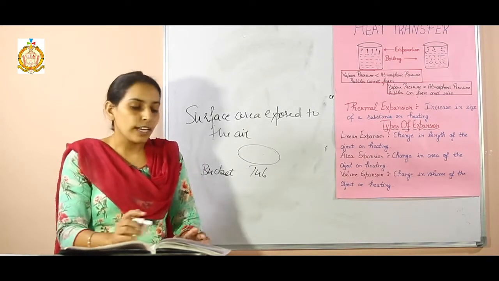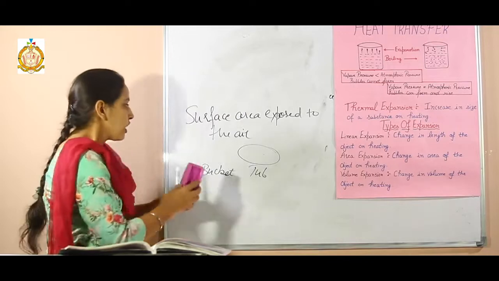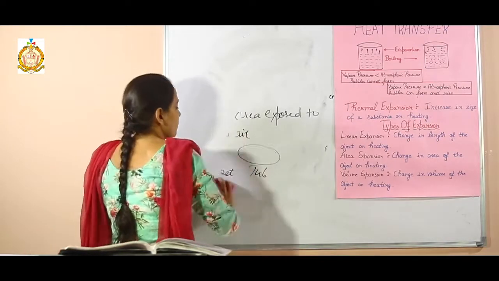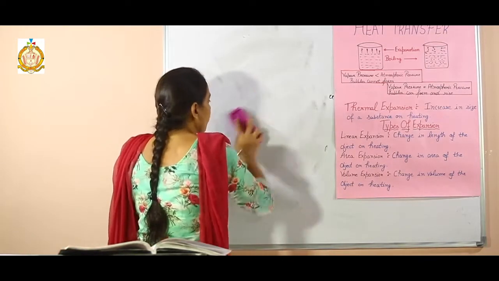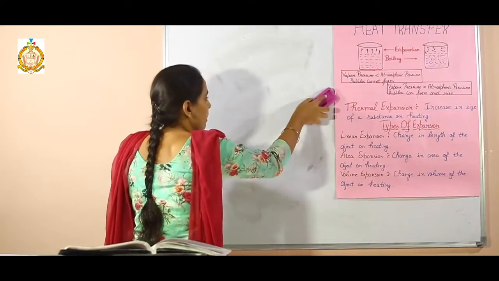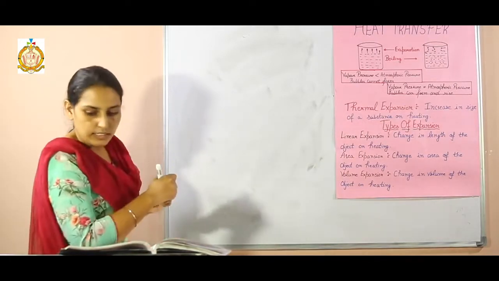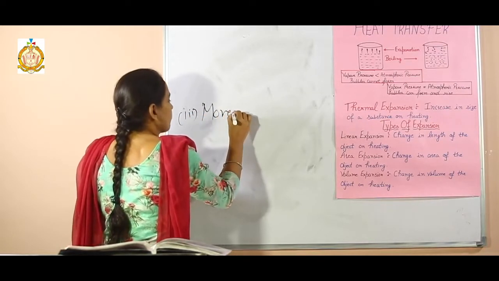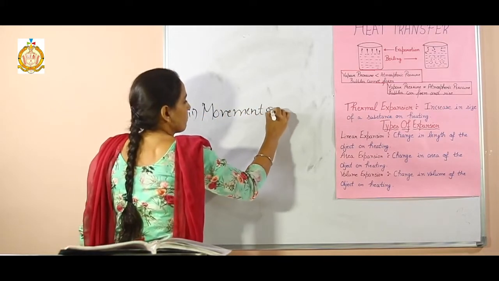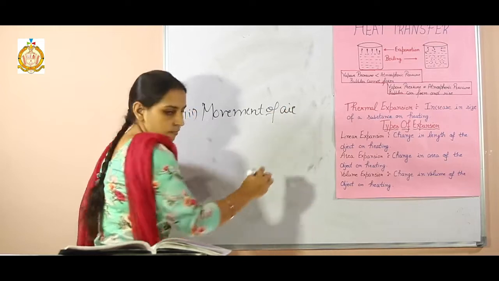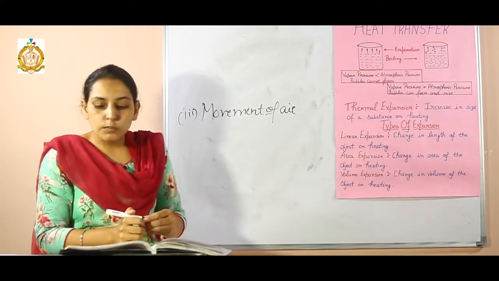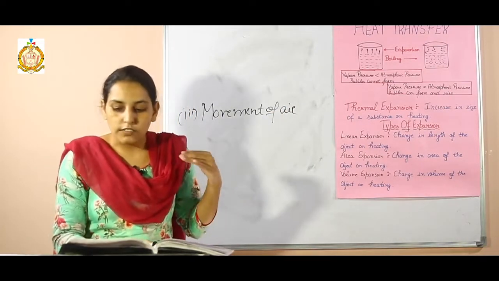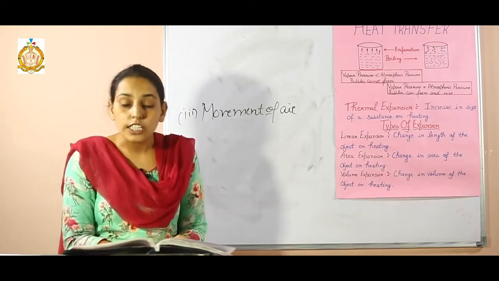Third one is movement of air. If air moves, then the rate of evaporation increases, otherwise it decreases. When air is blown above the surface of the liquid, the rate of evaporation increases.